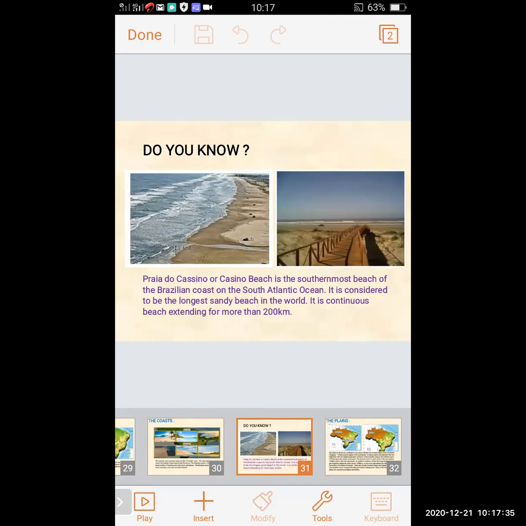It is considered to be the longest sandy beach in the world. It is a continuous beach extending for more than 200 kilometers. It covers a very large area.